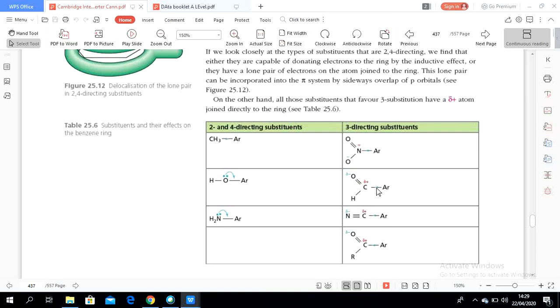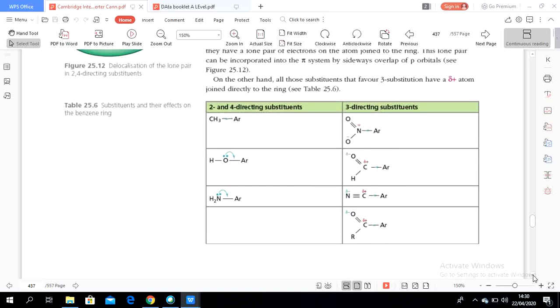Why is it like this? Because here the N is positive, and Ar means arenes. The arene gives electrons to N to make itself stable. Similarly with this one, the arene gives electrons to the carbon of the cyanide, and this one is for the ketones.